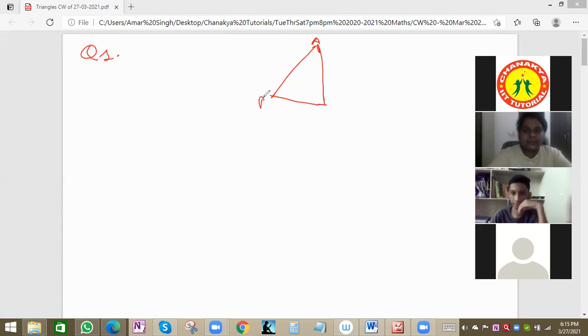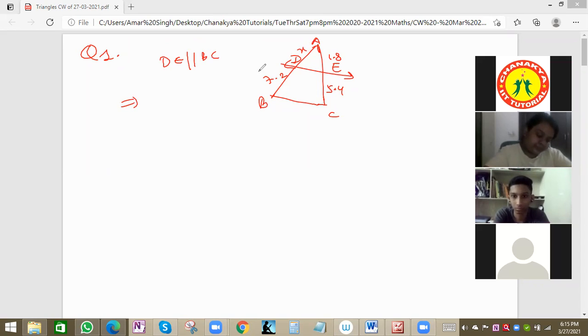This is triangle ABC, with a line DE parallel to BC. The lengths are 7.2 and 1.8 centimeters, and this is 5.4. This we can assume as x. So DE is parallel to BC, so it will divide sides AB and AC in the same ratio.